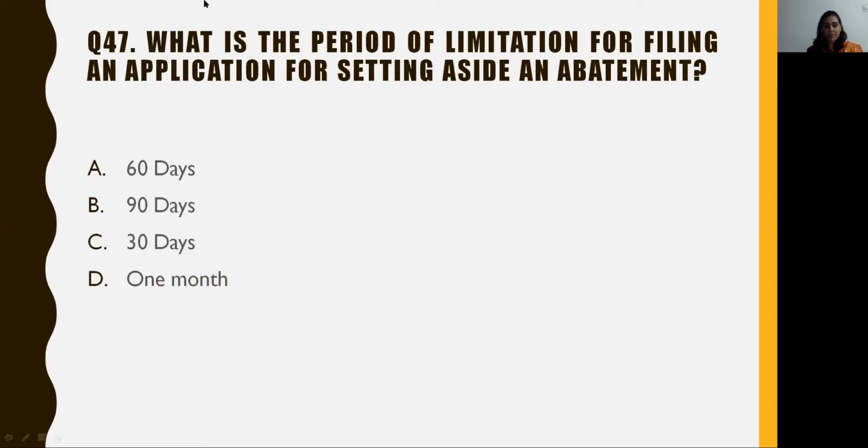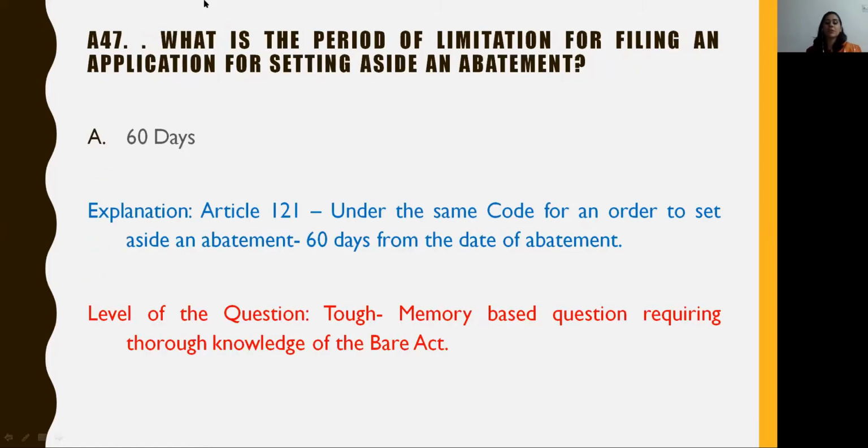Question number 47. We can see that the middle two questions are again from general knowledge, and hence we straight away jump to question number 47. It states, what is the period of limitation for filing an application for setting aside an abatement? A. 60 days, B. 90 days, C. 30 days and D. 1 month. The answer to this question is option A, that is 60 days.